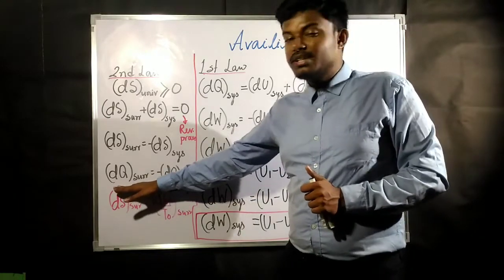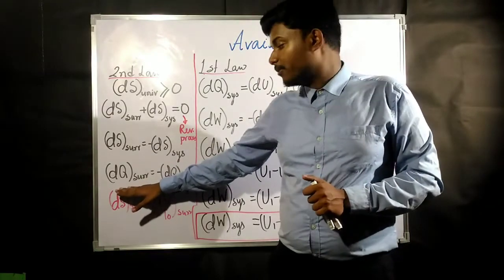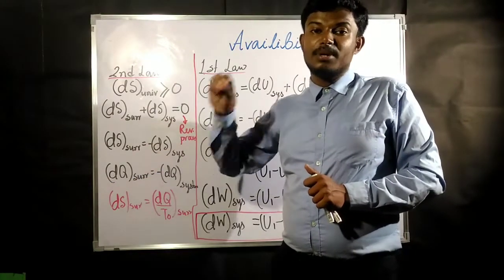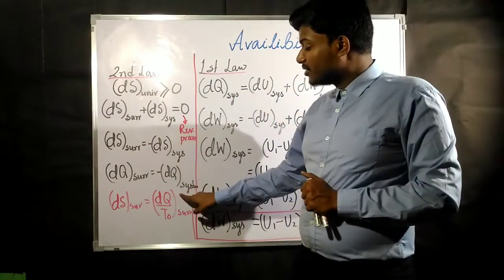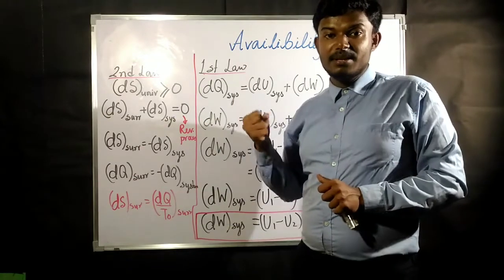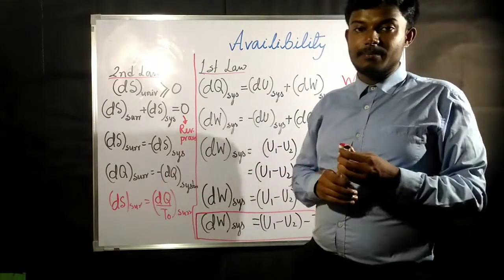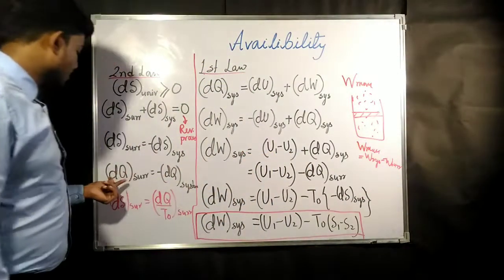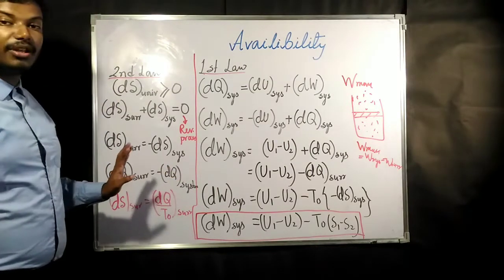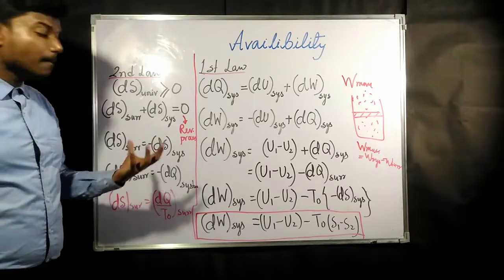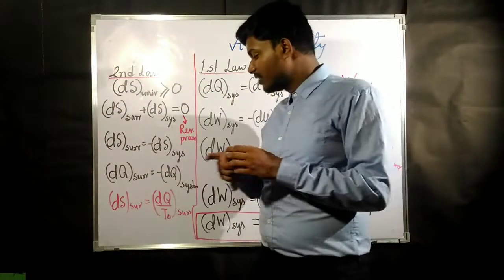Suppose the surrounding is releasing energy. Okay, surrounding is releasing 5 kilojoule of heat. So dq would be -5 because it is giving away the heat, and the same heat is being received by the system. Received by the system means it is going to be positive, so it is going to be +5 for the system. So ultimately we will say that the magnitudes are the same for system and surrounding heat transfers, but the sign is opposite, because one is receiving and one is giving.